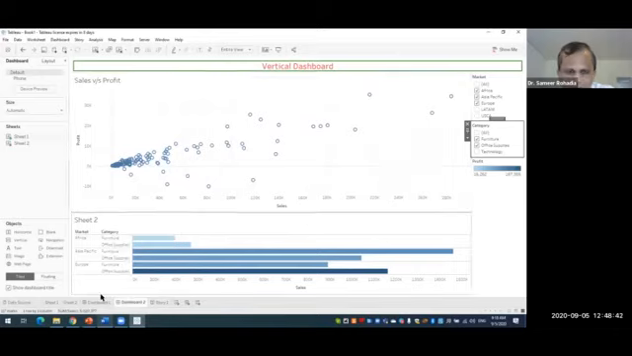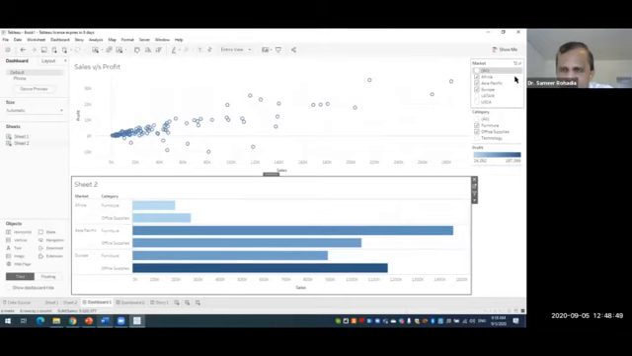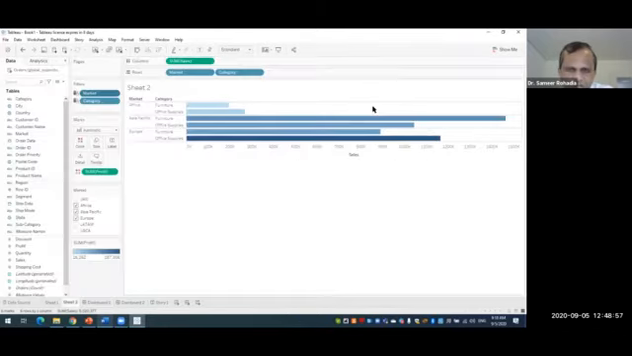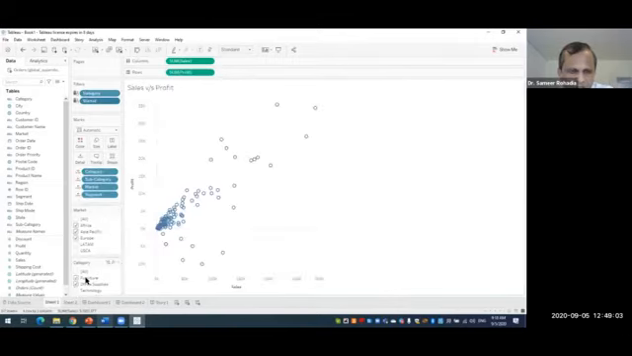Yeah, so let me check it over here also, dashboard 1. Dashboard 1 is showing me the same thing: Africa, Asia Pacific, and Europe, and in category we have furniture and office supplies. That is fine. In sheet 2 also it is showing me the 3 markets, and in sheet 1 it is showing me 3 markets and the 2 categories.